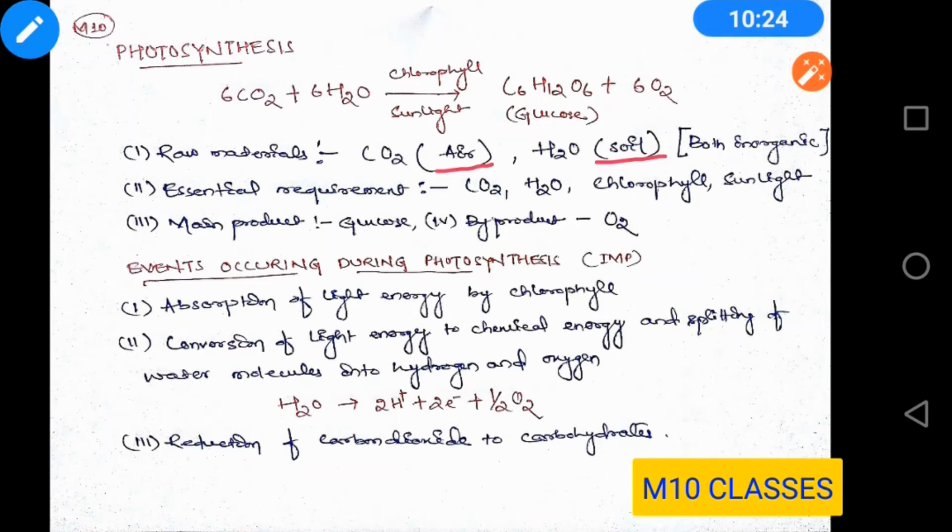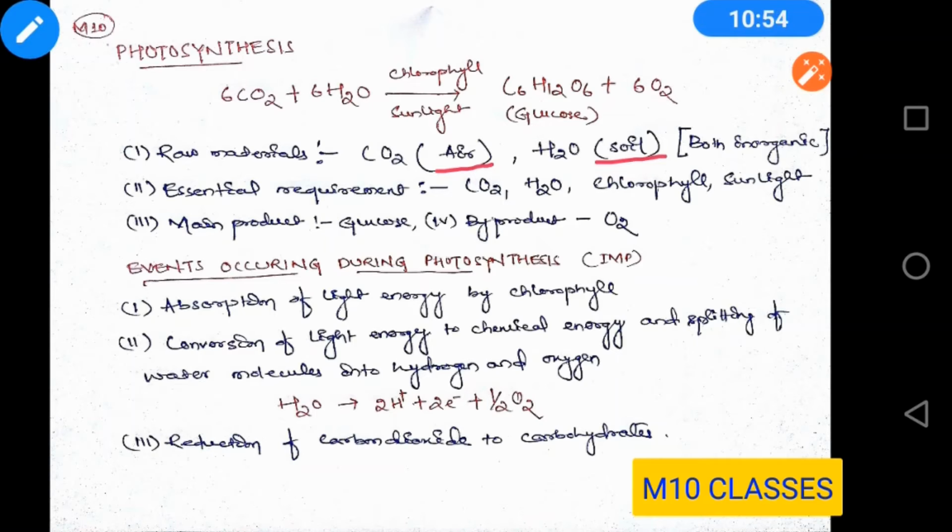These are very important. Now, what are the events occurring during photosynthesis? It might come as a 3 mark question, and it is a very good question also. What are the three events of photosynthesis? First of all, absorption of light energy by chlorophyll. Chlorophyll requires some energy to carry out this reaction, and that is in the form of light. So sunlight is absorbed by chlorophyll.